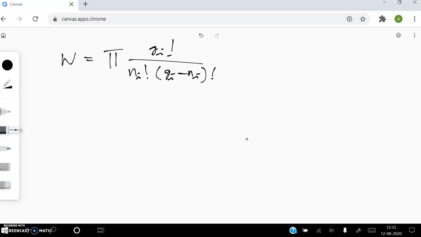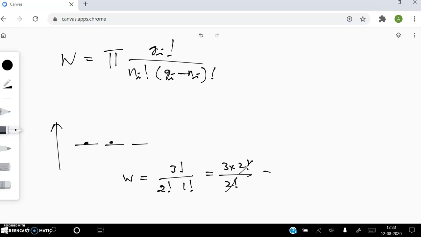What does it indicate? Just for understanding purposes, I'll give this problem. Suppose I have a level which has 3 states, and I have 2 particles. In how many ways can these 2 particles be distributed in these 3 states? You can calculate this using the formula W. Here the degeneracy of this level is 3, so 3 factorial by 2 factorial, and 3 minus 2 is 1, so 1 factorial. So the answer is 3 into 2 factorial over 2 factorial, which cancel, so the answer is 3. You can arrange the 2 particles in 3 ways.